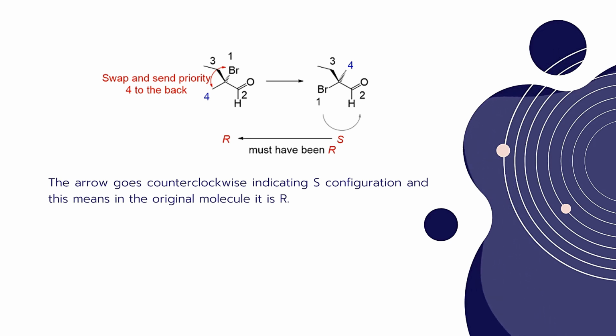In order to get the right configuration, once we swap, we again have to reverse it. After swapping we get S, and the actual configuration of the original molecule will always be opposite to that, so it is R. The arrow goes counterclockwise indicating S, and this means the original molecule is R configuration.